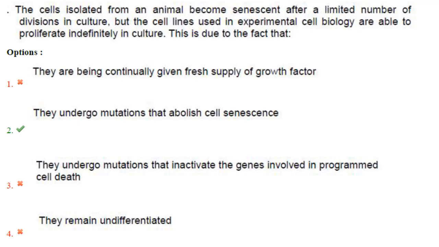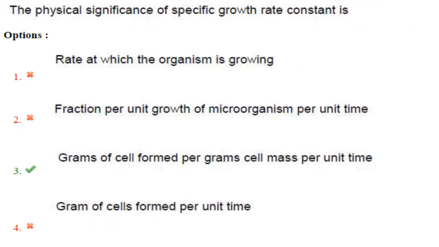Now cell lines have acquired the ability to proliferate indefinitely either through random mutation as in transformed cancer cell lines or by deliberate modification such as artificial expression of cancer genes. So mutations that abolish cell senescence is the answer. Answer is option 2.